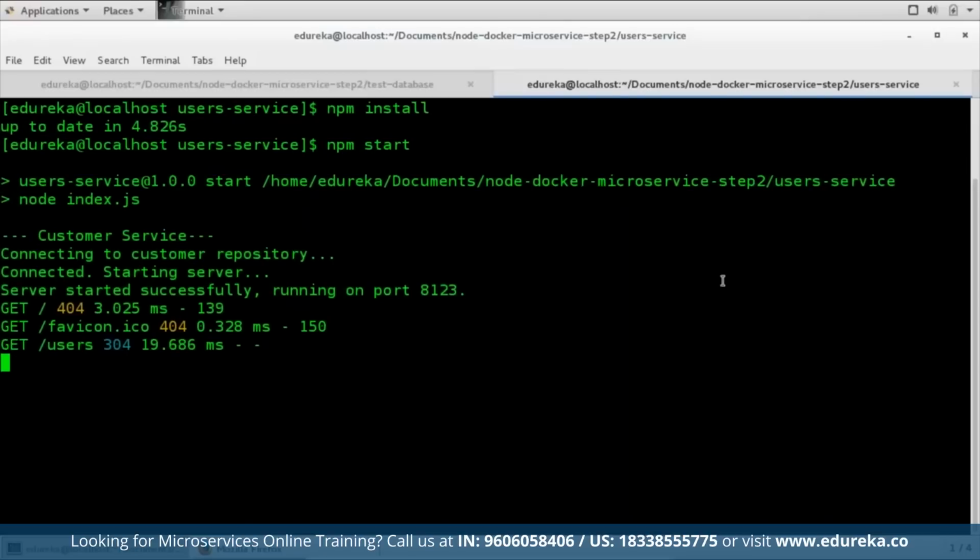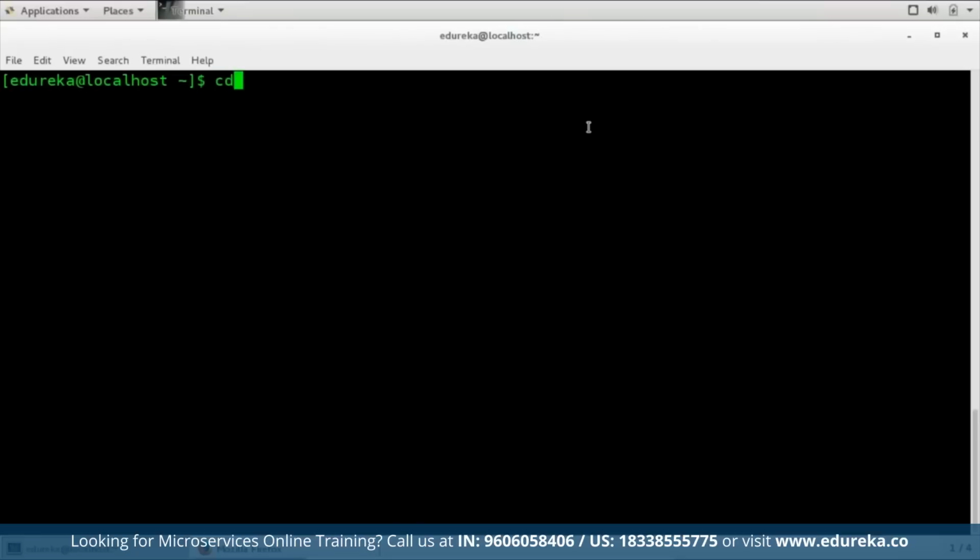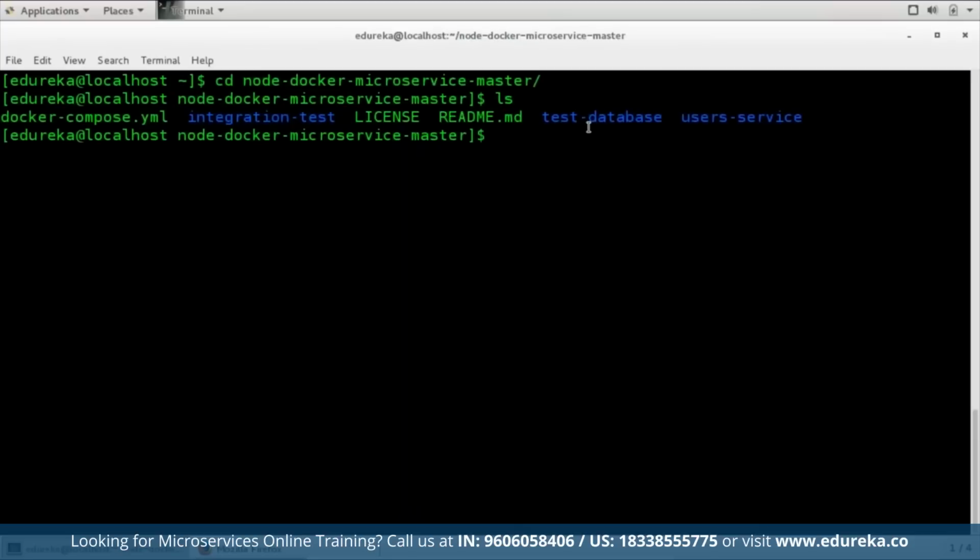Let me quickly show you where it is present. I'll go to that particular directory where I've already written it. Let me hit an ls command, and you can find that we have test database and user service here. Apart from that, we have a compose.yaml file and integration test, which I'm going to tell you about later. You don't have to worry about it right now. Let's just talk about the Dockerfile.